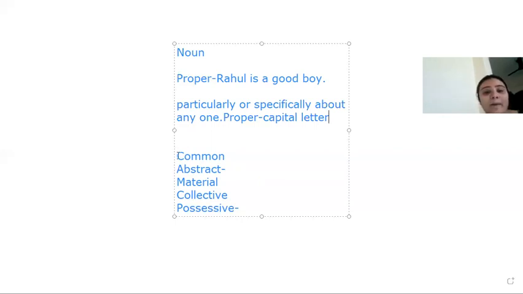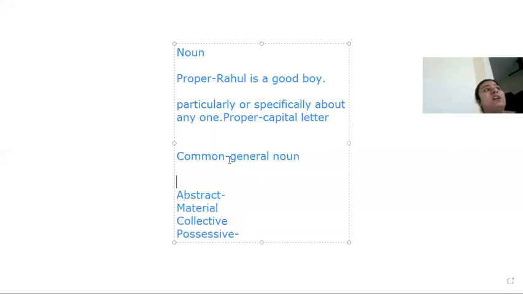So now, if I talk about a common noun, what is a common noun? Common noun is a noun when we talk about any general group, any general noun. Like for example, if I'm talking about boy, it can be any boy in the class. I'm not particularly talking about Rahul. I'm not particularly talking about any other boy. I'm just generalizing and saying that it can be any boy in the class.